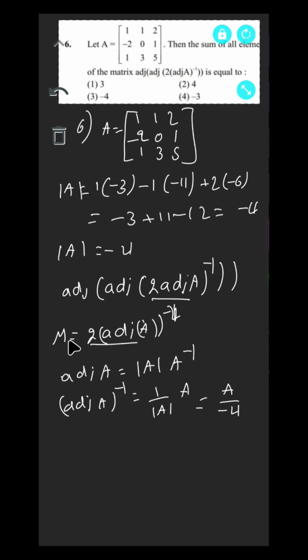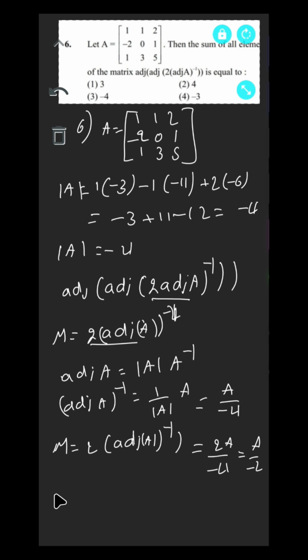Now we need the M value: M is equal to 2 into adjoint of A whole inverse, so 2A by minus 4, which is equal to A by minus 2. Mod M is equal to minus 1 by 2 whole cube into mod A, which is equal to minus 1 by 8. Mod A means minus 4, so minus 4 by minus 8 is equal to 1 by 2. That is the mod M value.